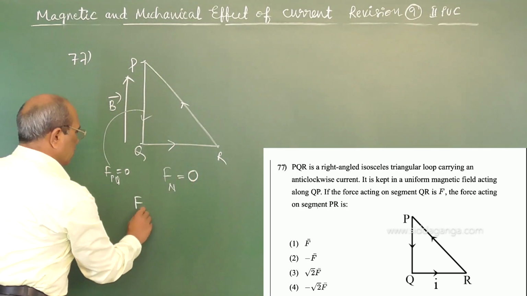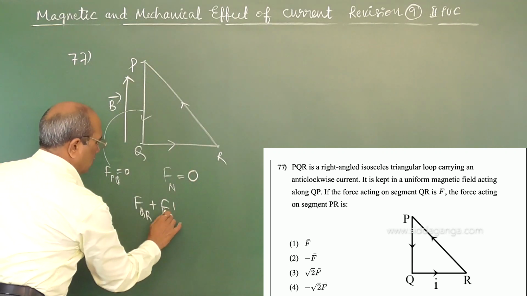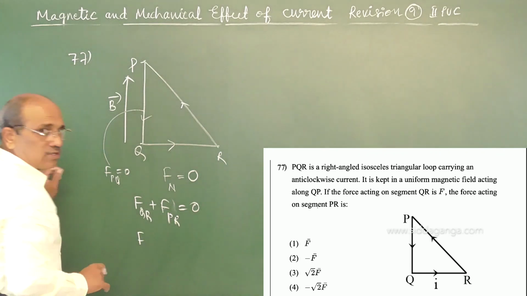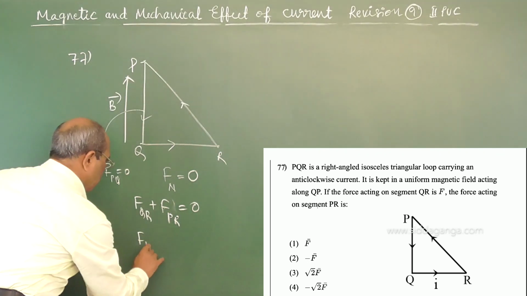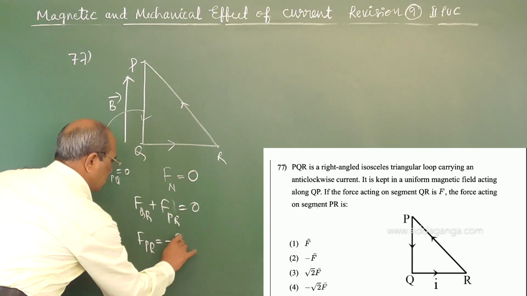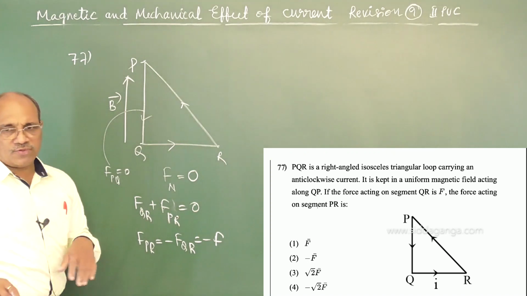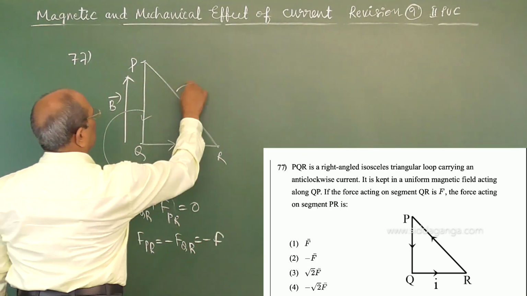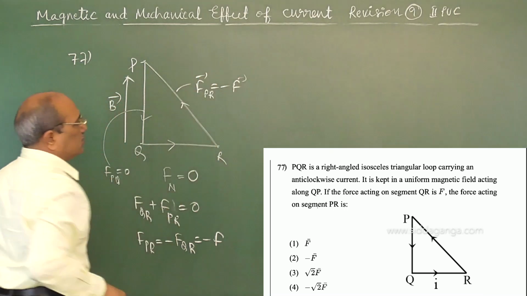That means FQR plus FPR must be 0. They have given FQR is F. Therefore, FPR equals minus FQR, which is equal to minus F. Therefore, the answer is minus F.